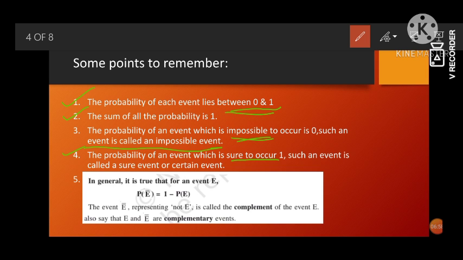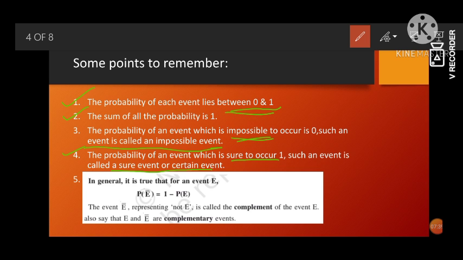If I take the example of the balls, 3 colors I have mentioned: red, white and black, but we do not have the color blue. So if I tell you find the probability to pick up a ball which is blue in color, which is not possible, so such an event is an impossible event. But if I tell you to find a ball which is red in color or white in color or black in color, which is in the bag, then such an event is called a sure event or certain event. That means it is certain to happen. So such an event is called sure event or certain event.